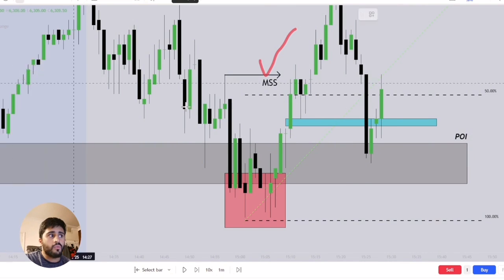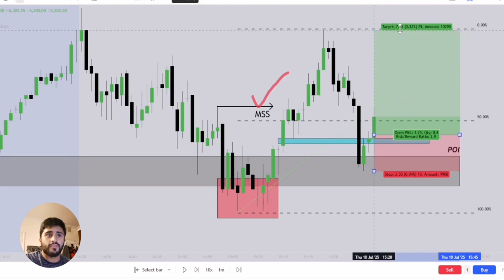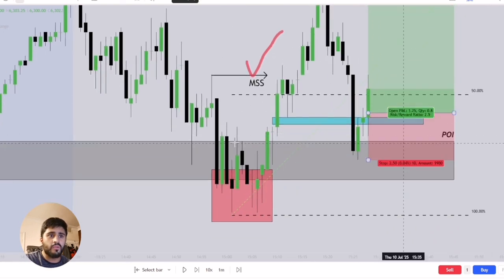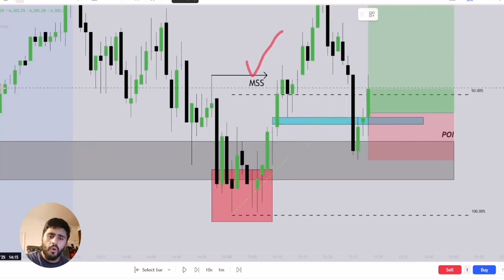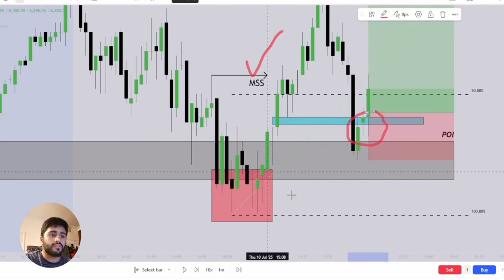So why was this entry over here valid, right? Stop loss just below this area. And we want to be targeting at first the local high over here, right? So why was this entry valid, right? What made this entry valid over here, right? So let's break that down.